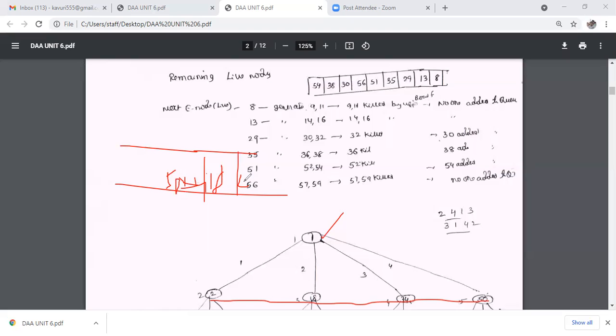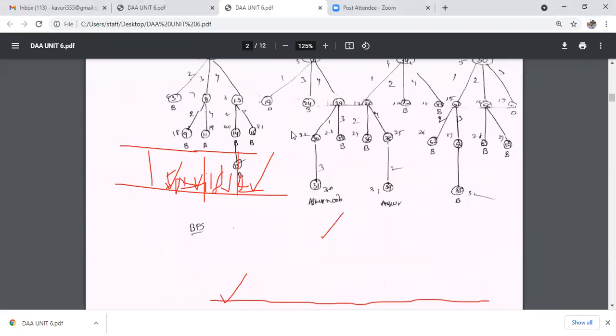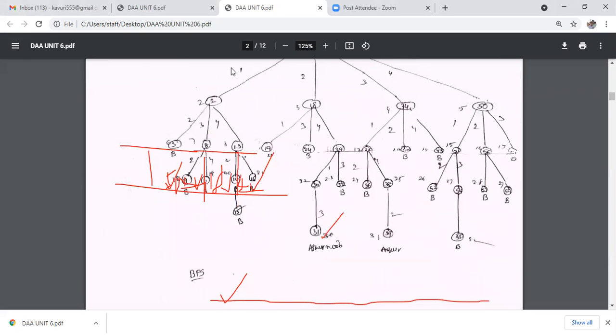First in first out means you place Q2 first, next 18, next 34, and next 50. The next live node to consider in the queue is 2, the second child, where the first queen is placed in the first row, first column.